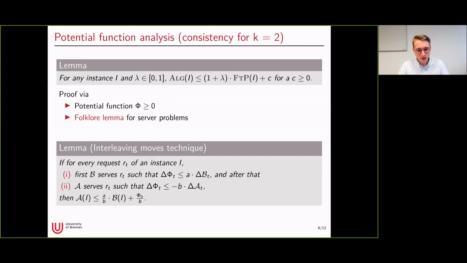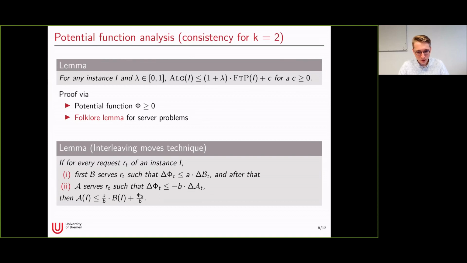And secondly, after B served the request, we let the algorithm A serve the request. And then we again have to check if we can lower bound the decrease of the potential by some constant b times again the cost the algorithm charged for this move.